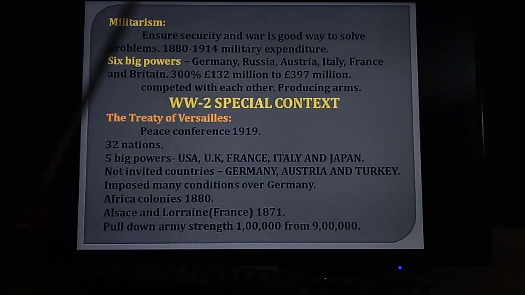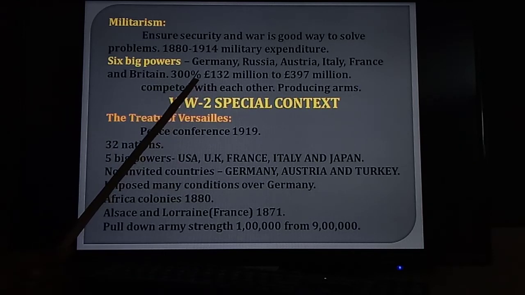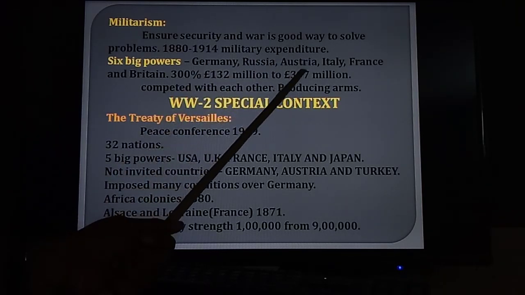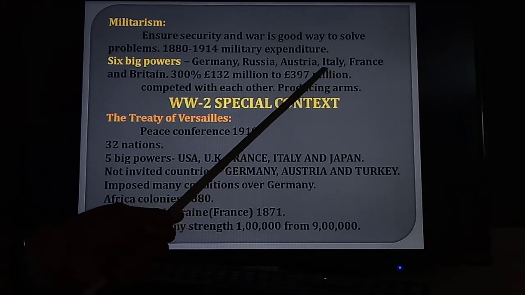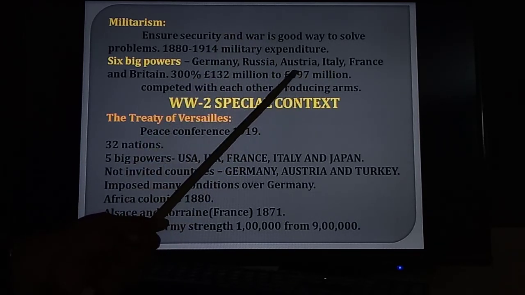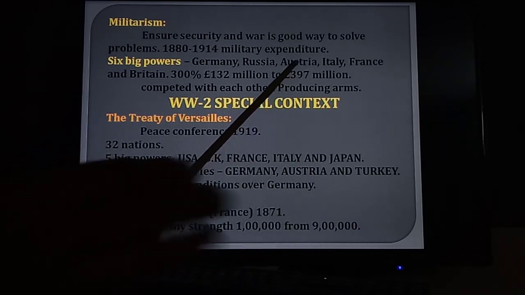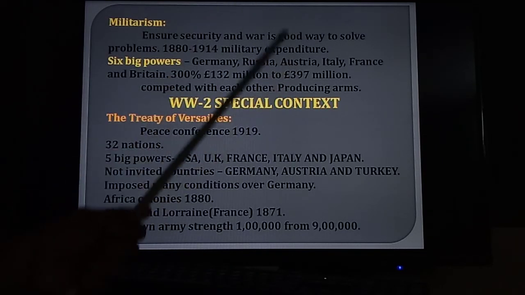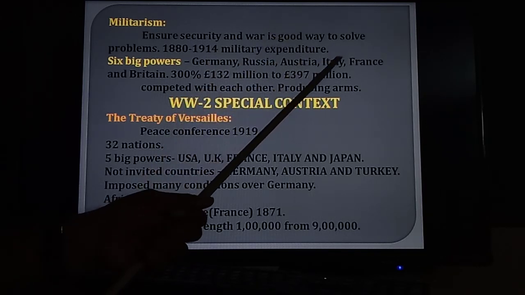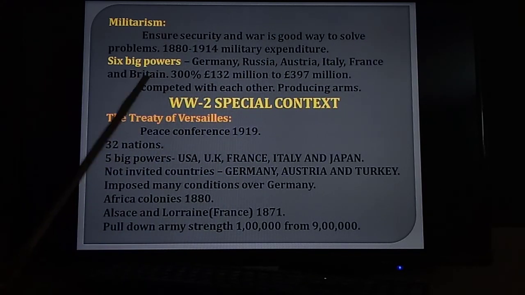These six big powers increased their spending by 300%, from 132 million pounds to 397 million pounds. Look once again, how much they increased that money for the production of armaments in their countries.